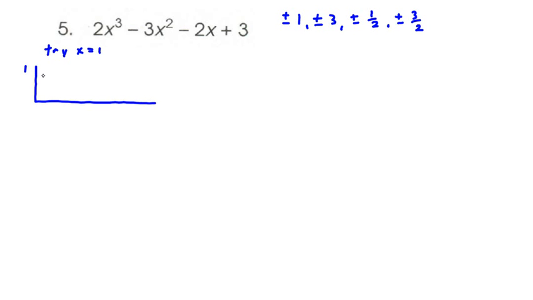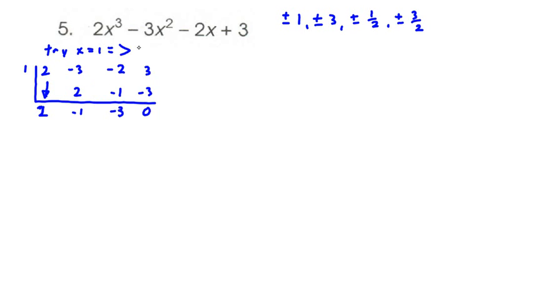So we're going to try 1 here, and the coefficients of the cubic polynomial here, we have 2, negative 3, negative 2, and 3. We bring this down, we get 2. Okay, 1 times 2, that's going to be 2. Negative 1. Negative 1 times 1 is going to be negative 1. Negative 2 plus negative 1, that's negative 3. And 1 times negative 3 is going to be negative 3. And 0. So x equals 1 worked.